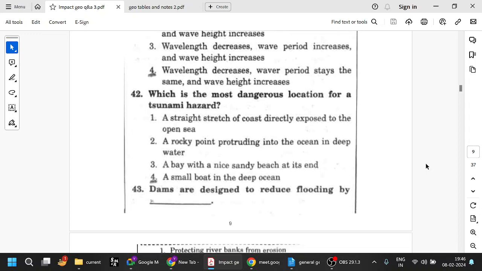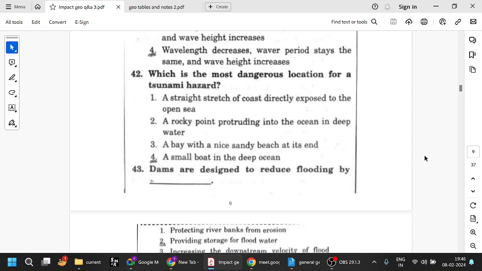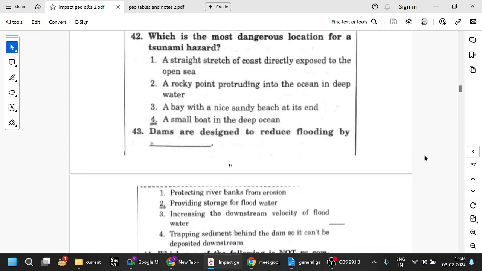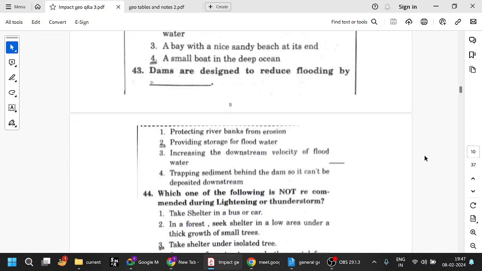Which is the most dangerous location for a tsunami hazard? A small boat in the deep ocean. Obviously, with common sense you can say. Not sure if such questions can be asked these days. I don't think they will ask. Anyway, let us complete whatever is there, and one or two questions we can see. We are looking at the subject as a whole. So for all these questions, we may get one question. So don't focus on one particular question, or if you're not able to remember anything, that is fine. Read as a whole. Read it on a superficial level.